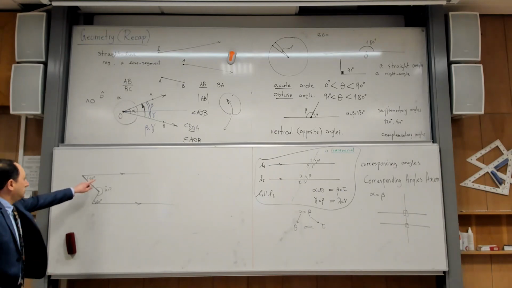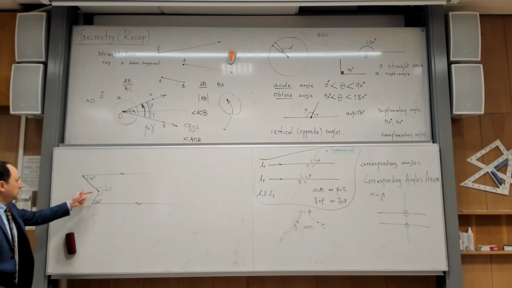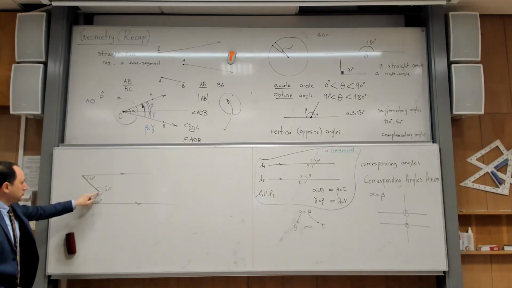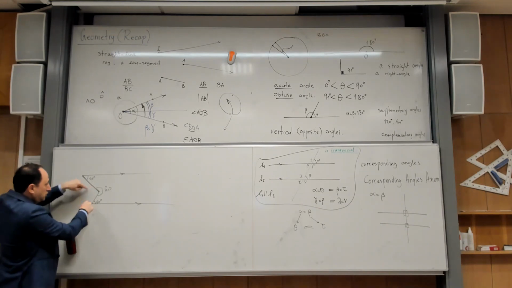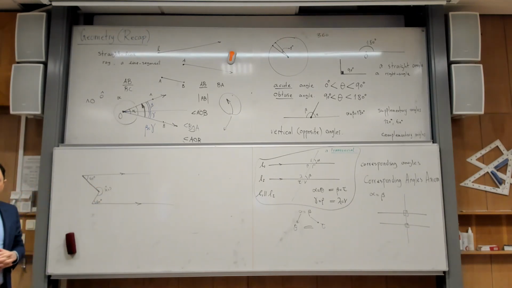So these two lines are parallel. This is a line that makes an angle 40, this is a line that makes angle 60. Then of course these two lines also make an angle here. My question is what that angle is. How much is that angle?